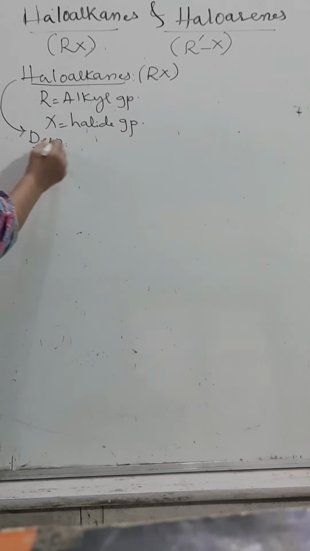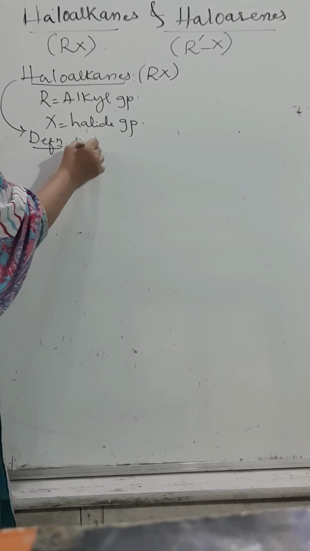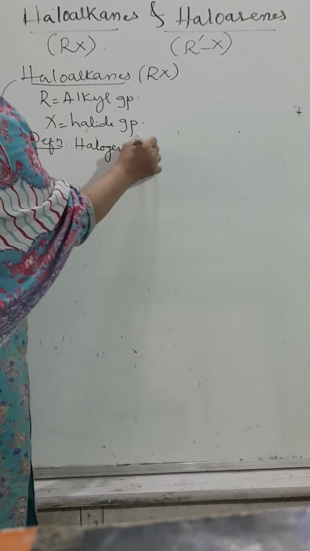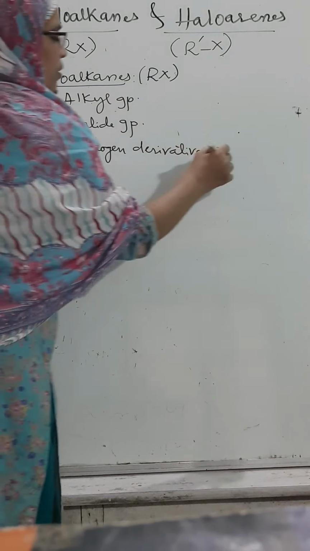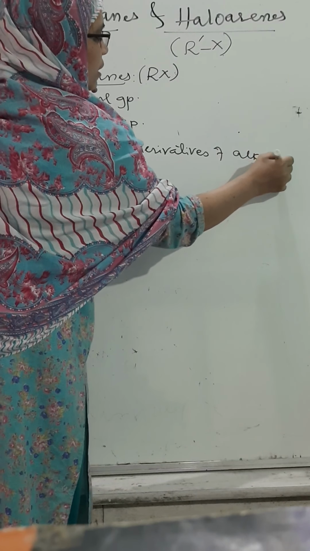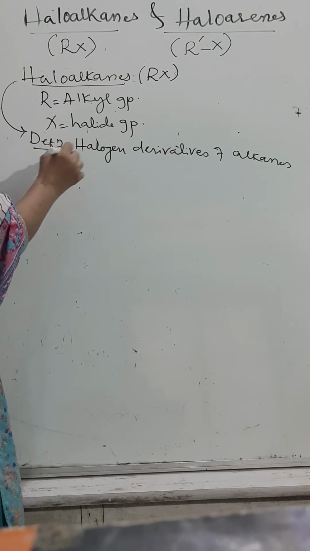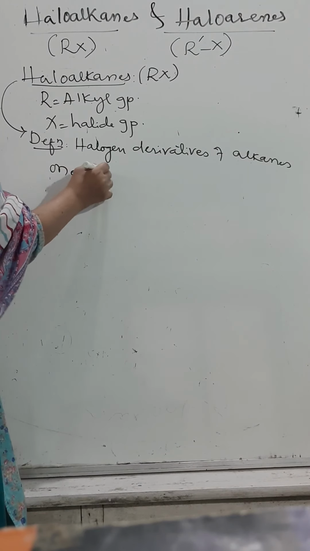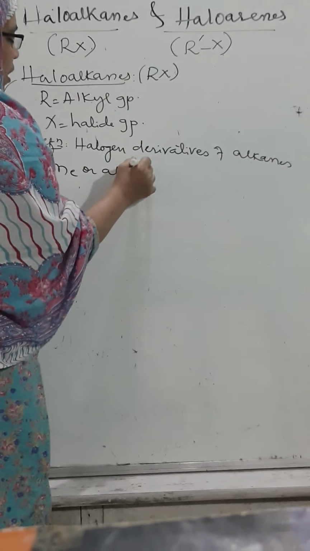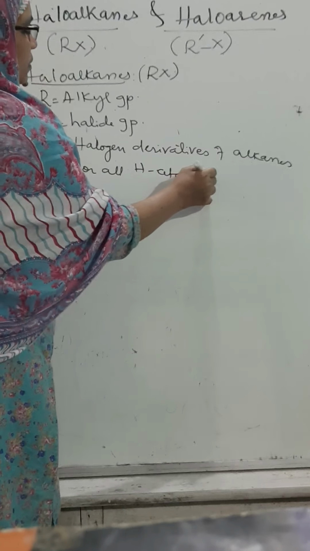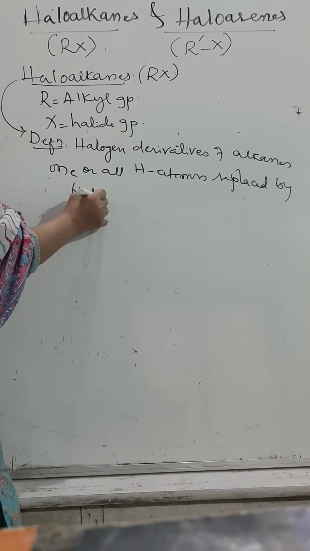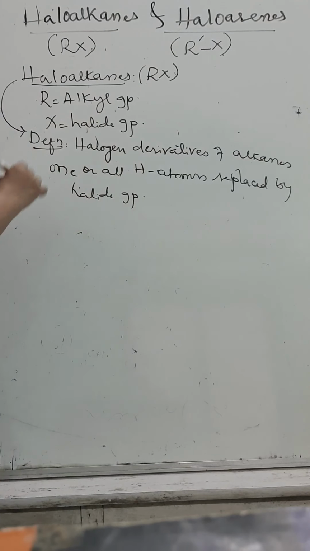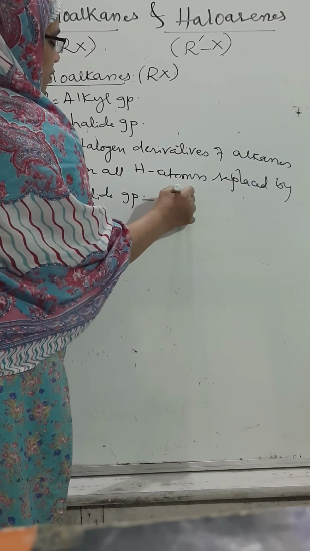Haloalkanes are defined as the halogen derivatives of hydrocarbon, that is alkanes, where one or all hydrogen atoms are replaced by what? Halide group. They are called alkyl halide. Actually, commonly they are called alkyl halide.